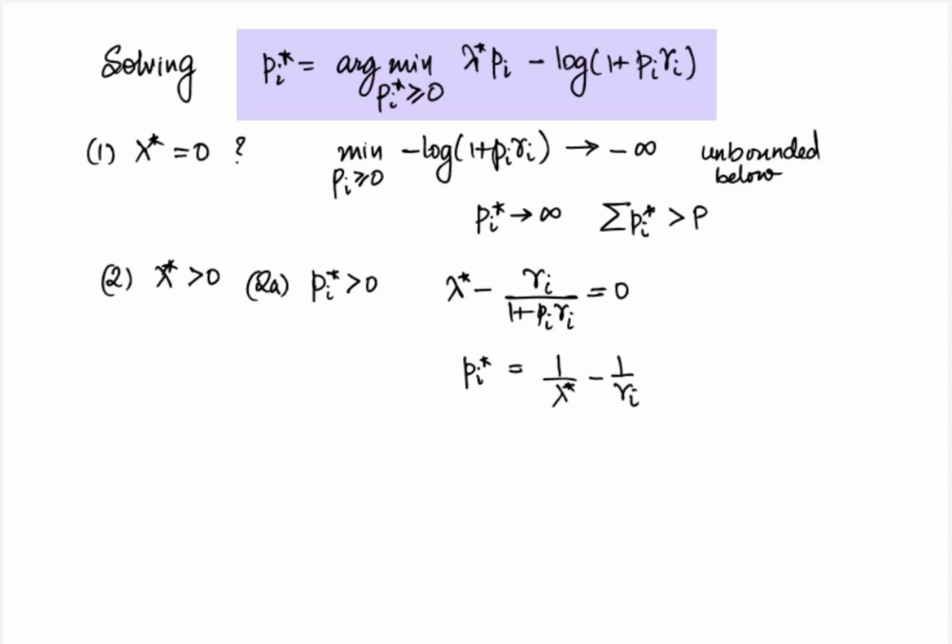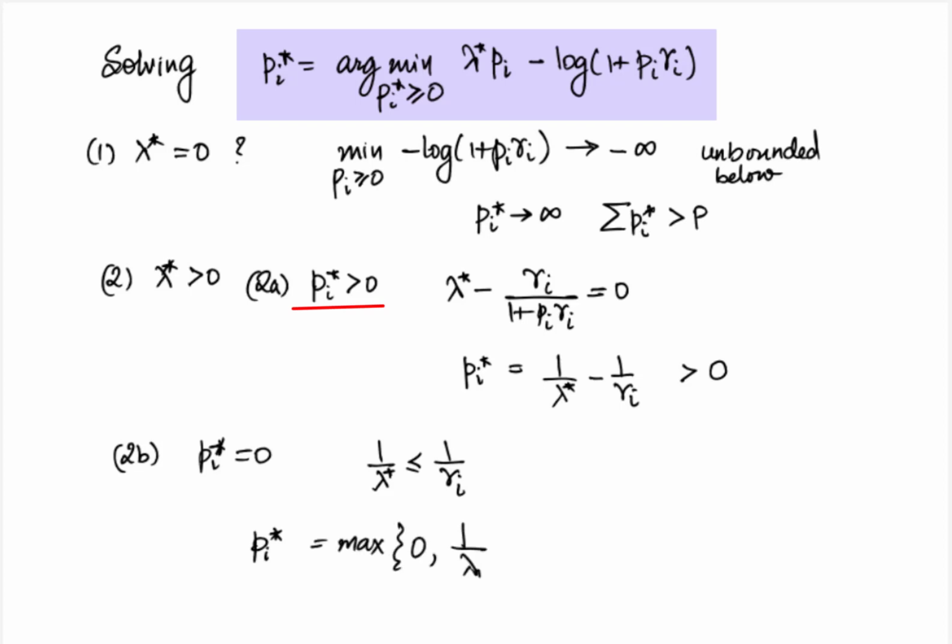Now we started with the assumption that the solution pi star is greater than 0. So we require that 1 by lambda star minus 1 by gamma i be greater than 0. In case that is not true, our original assumption that pi star is greater than 0 was incorrect, which implies that optimal pi star would be equal to 0 in case 1 by lambda star is less than 1 by gamma i. Combining these two conditions, we therefore obtain that optimal pi star is equal to max of 0, 1 by lambda star minus 1 by gamma i.